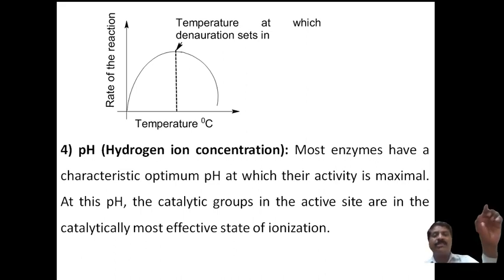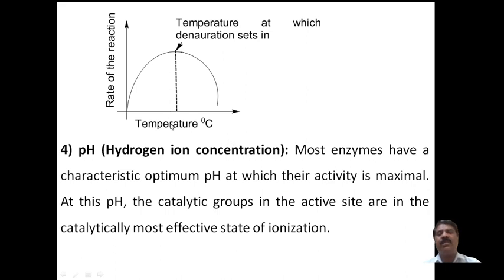At a particular temperature and a particular pH of the medium, the rate of the reaction is at its optimum, the maximum, and further on it decreases. Medium means the liquid in the metabolism, or in the living cells. Therefore, we say that most enzymes have a characteristic optimum pH at which their activity is maximum.